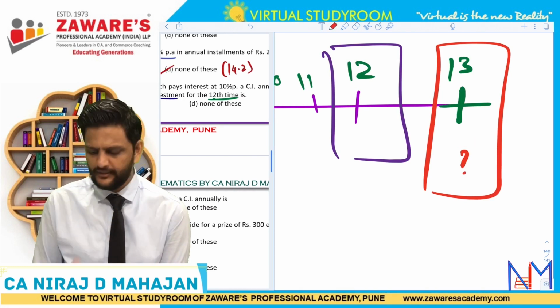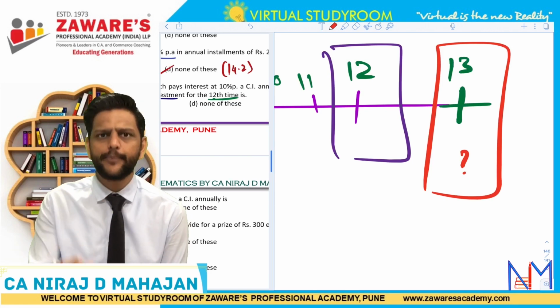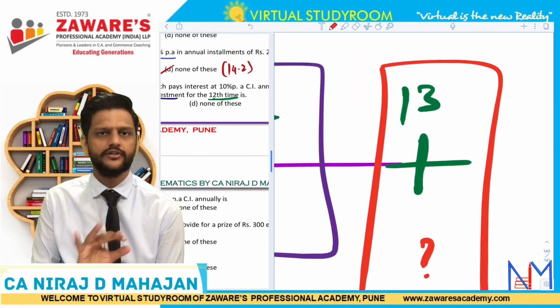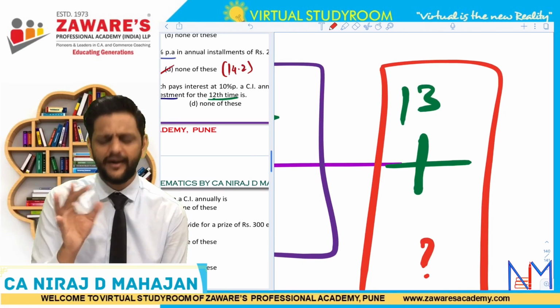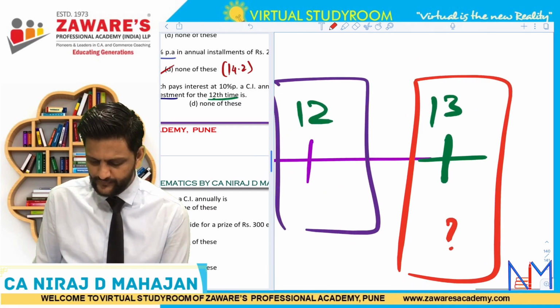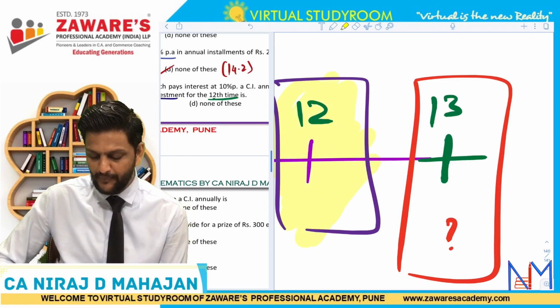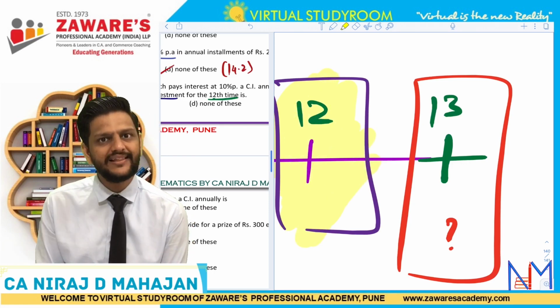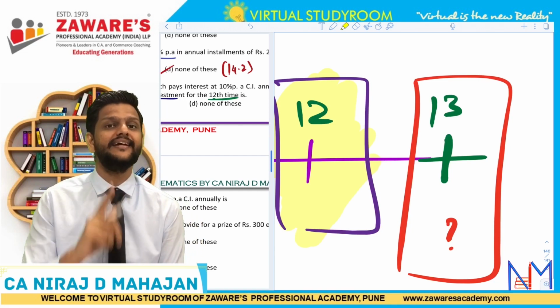It means, pay attention, he has not made extra payment of 500 for 13th year. But what is happening is, whatever is the amount or balance as on end of 12th year, the entire balance will now earn 1 year interest.